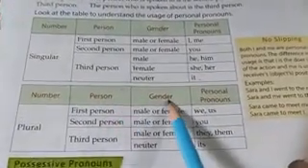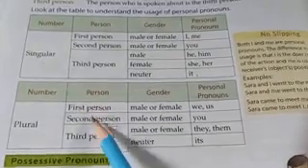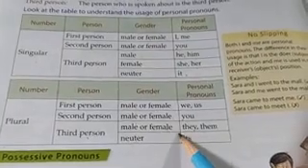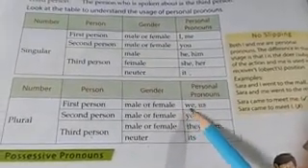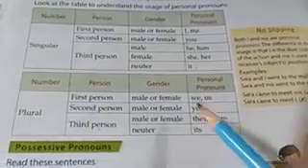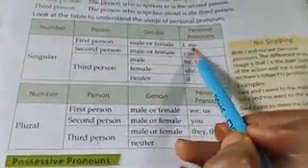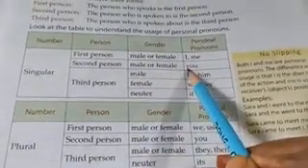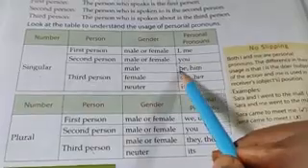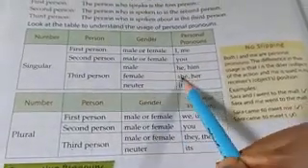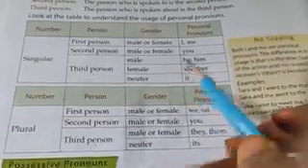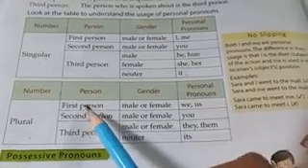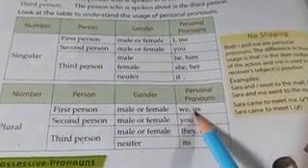Plural: number, person, gender, personal pronoun. Plural: first person, second person, third person. Male or female, male or female, male or female, neuter. We, us, you, they, them, its. In the first person, male or female, you can write we or us. In the second person, male or female, you can write you. Third person, in the male, you can write he or him. In the female, she or her. And neuter means it.